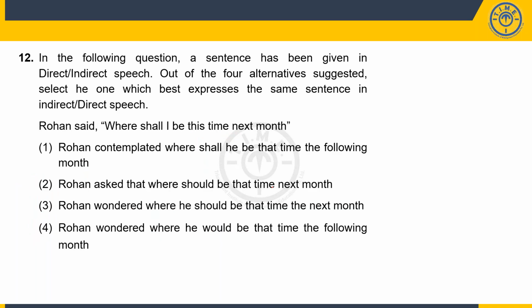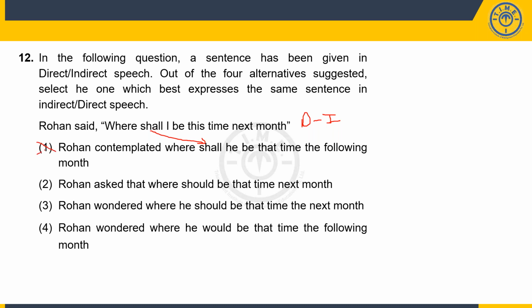Okay, now the 12th one. Rohan, like we have discussed before also, you can pause it for a minute and then try. Rohan said, where shall I be this time next month? So again, now this seems to be a direct speech question converted into indirect speech. So Rohan contemplated where he shall be that time the following month. Now, while the contemplation part seems okay, the shall cannot be directly used. It will have to be converted into would or something, because should would have been more of an obligation. This is more in terms of possibilities. So the shall should be converted to would, which is not happening here.